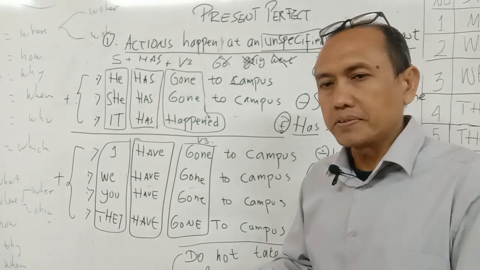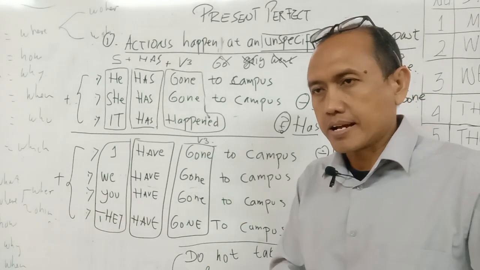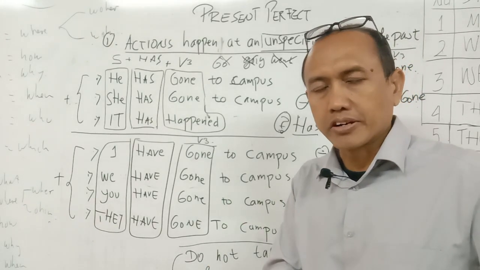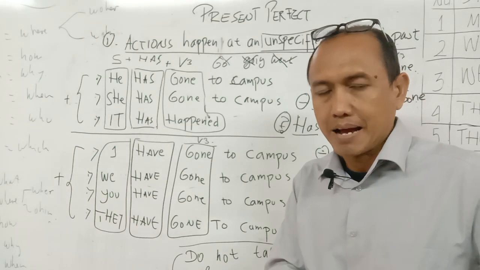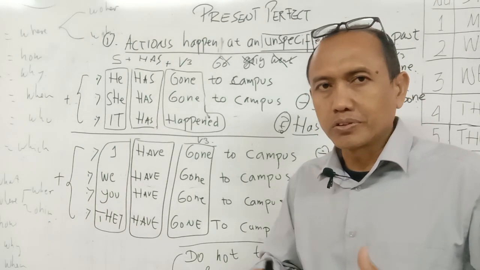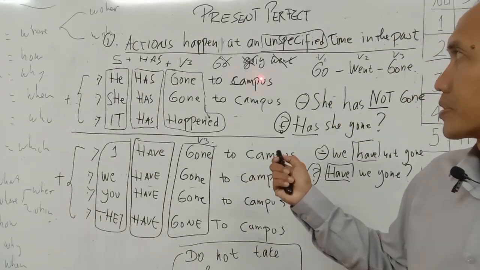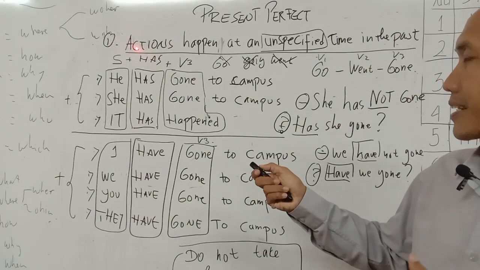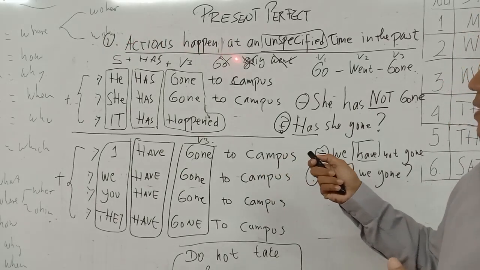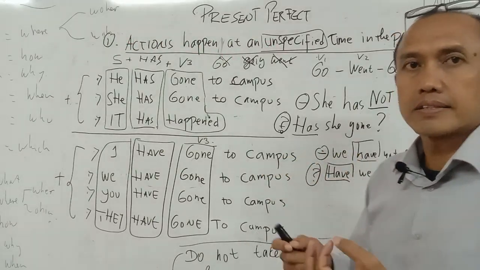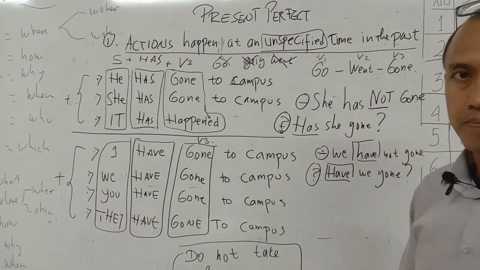What we know is the action has occurred, has happened. We do not know the exact time. Therefore, it is called to express actions happened at an unspecified time in the past.